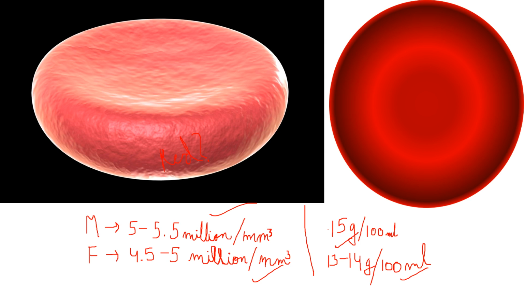And what if the RBC count decreases below normal? What if it increases above normal? In the case of a decrease in RBCs, it is known as erythrocytopenia. And in the case of an abnormal increase in RBCs, it is known as polycythemia.